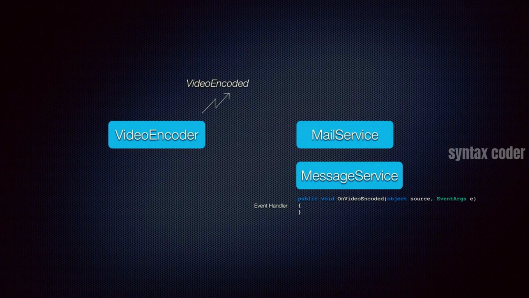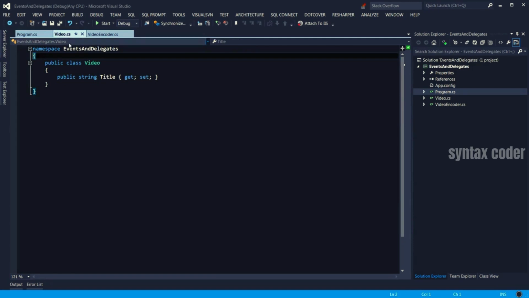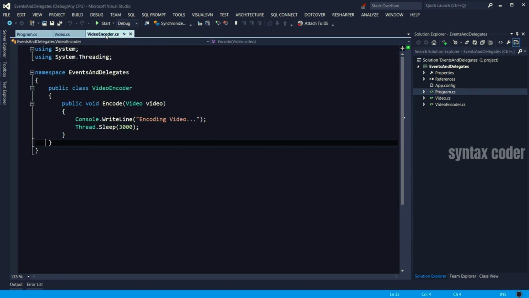So now that you have a basic understanding of events and delegates, let's take a look at a piece of code and see how to create an event and a delegate. So here I've created a very simple console application. Let me walk you through the classes we've got here. First, we've got a video class, which is a very basic class with a simple property for the title of that video. We also have that video encoder that you saw earlier in the slides. So it has one encode method that gets the video. First, it logs a message on the console saying we are encoding the video. And just to simulate an encoding process, I used Thread.Sleep to delay the application for a period of 3 seconds.